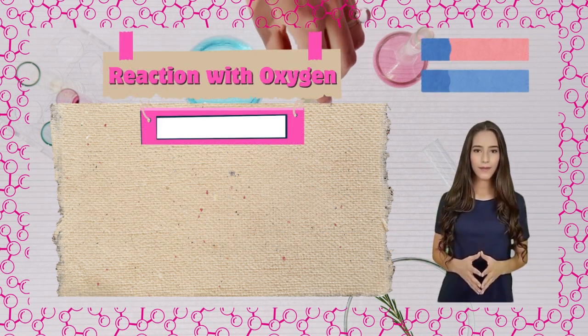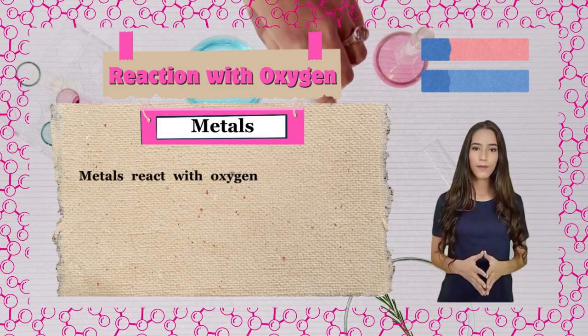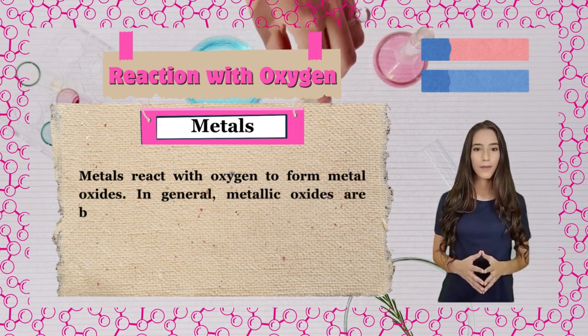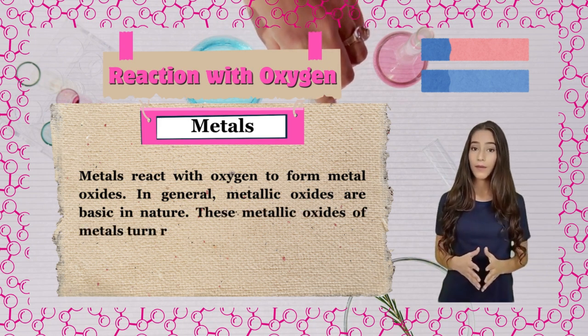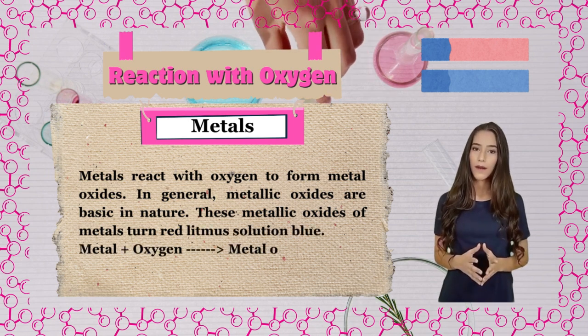Reaction with oxygen. Metals. Metals react with oxygen to form metal oxides. In general, metallic oxides are basic in nature. These metallic oxides turn red litmus solution blue. Metal plus oxygen gives metal oxide.